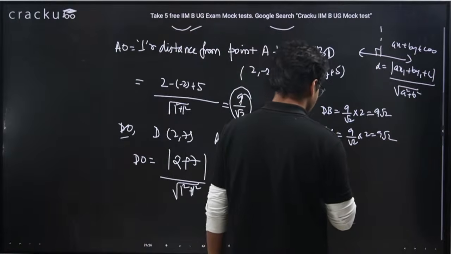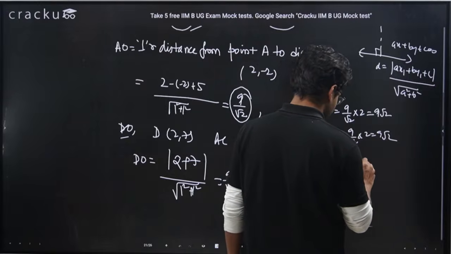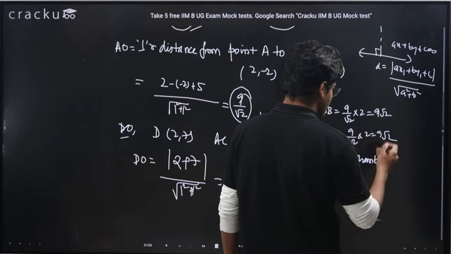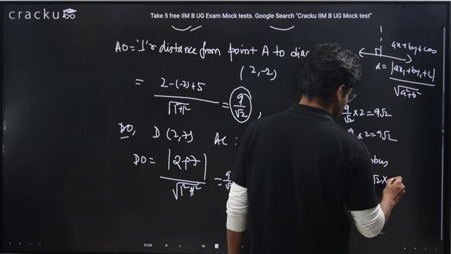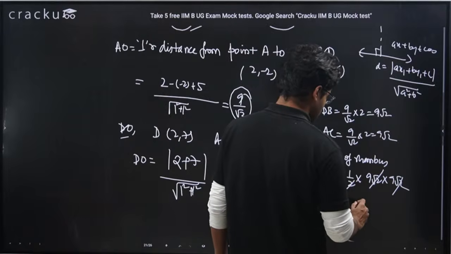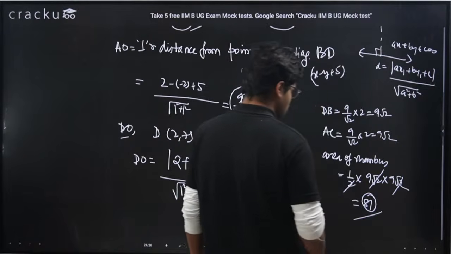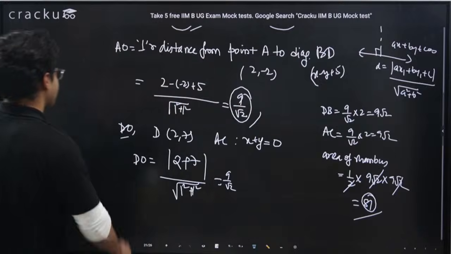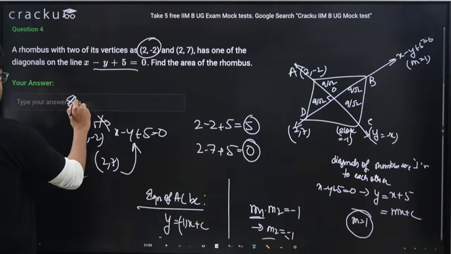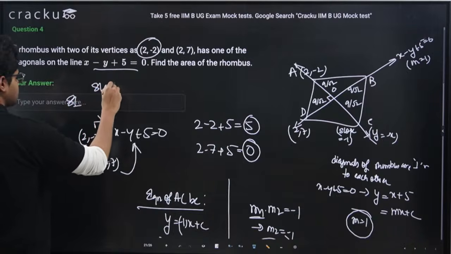So what is the area of rhombus? Area of rhombus, we know it is half into product of diagonals. 9 root 2 into 9 root 2. Root 2 into root 2 is 2. I can cancel. So area of rhombus I am getting as 81 centimeter square, which means this value is 81. So answer is 81 centimeter square.